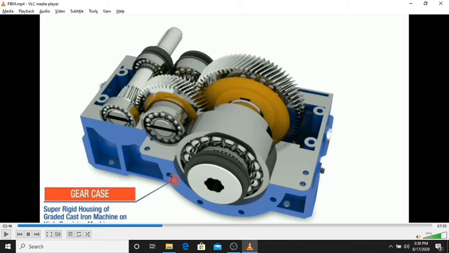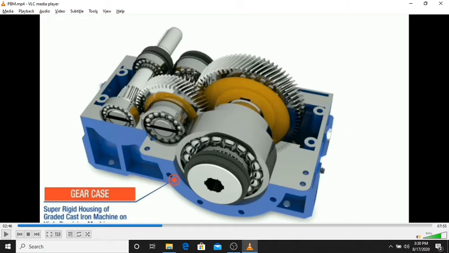You can see on the screen, the helical gears are situated over there. Now, helical gears generally have a thread angle of 15 to 30 degrees with respect to their axis, so that contact can be gradually maintained, through which maximum torque can be achieved.